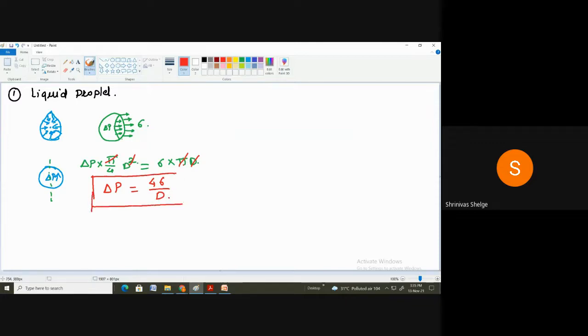So this change in pressure inside the liquid droplet is equal to 4 times surface tension divided by diameter of that droplet. So this is about the liquid droplet. This is the relationship: how much does the pressure increase in this droplet? That is 4 times surface tension divided by diameter.